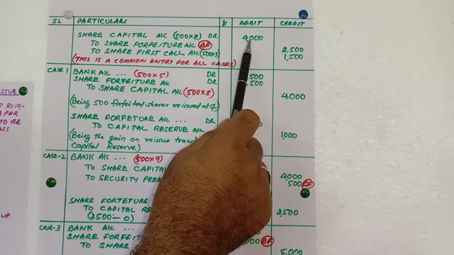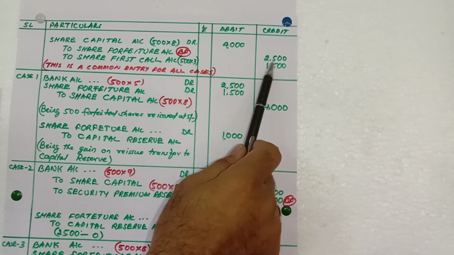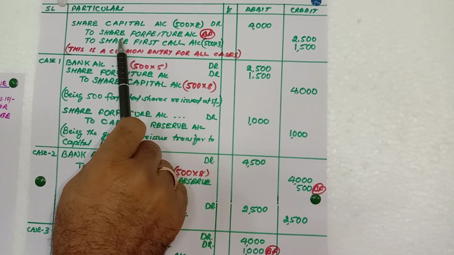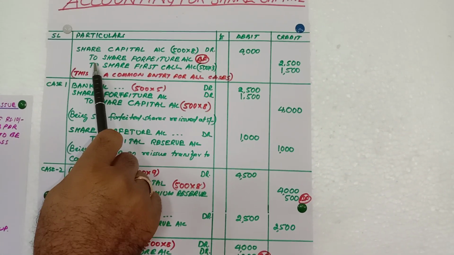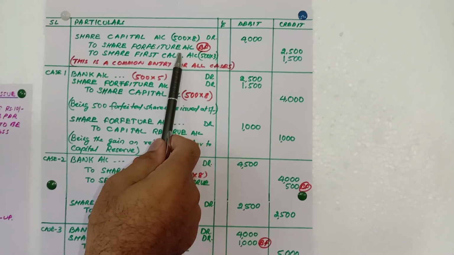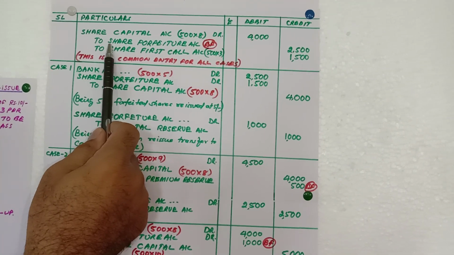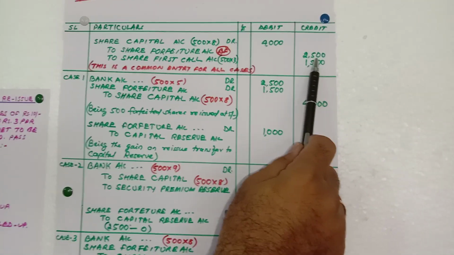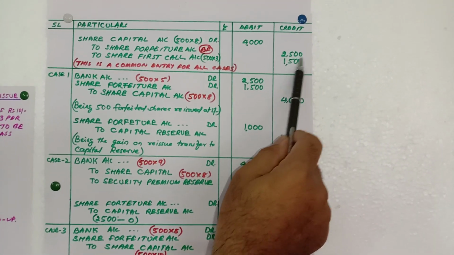So right here 4000 and 1500, and the difference, that is the balancing figure, will become 2500 as share forfeiture account. You can write forfeited shares or share forfeiture account. I repeat, you can write this as forfeited shares or share forfeiture account. So that is 2500. This 2500 will be common for all the cases.